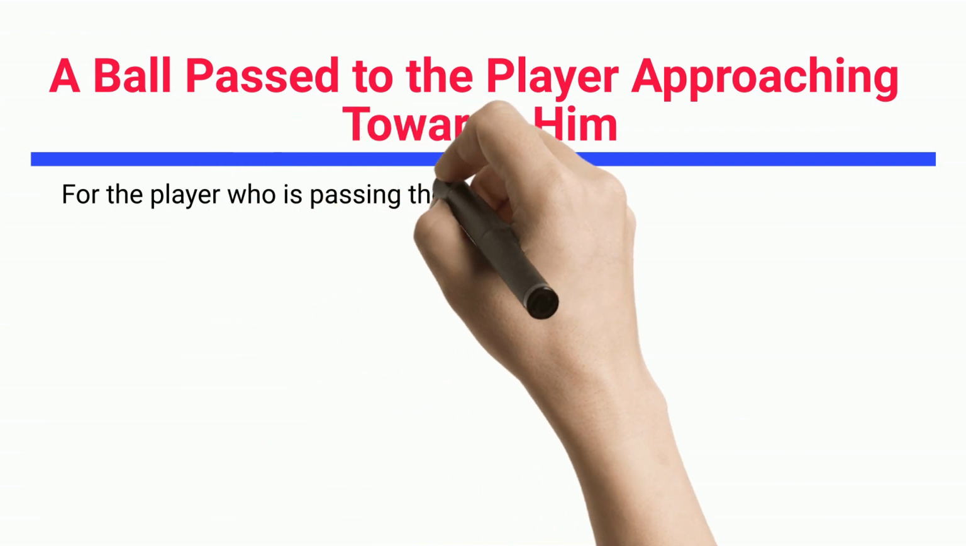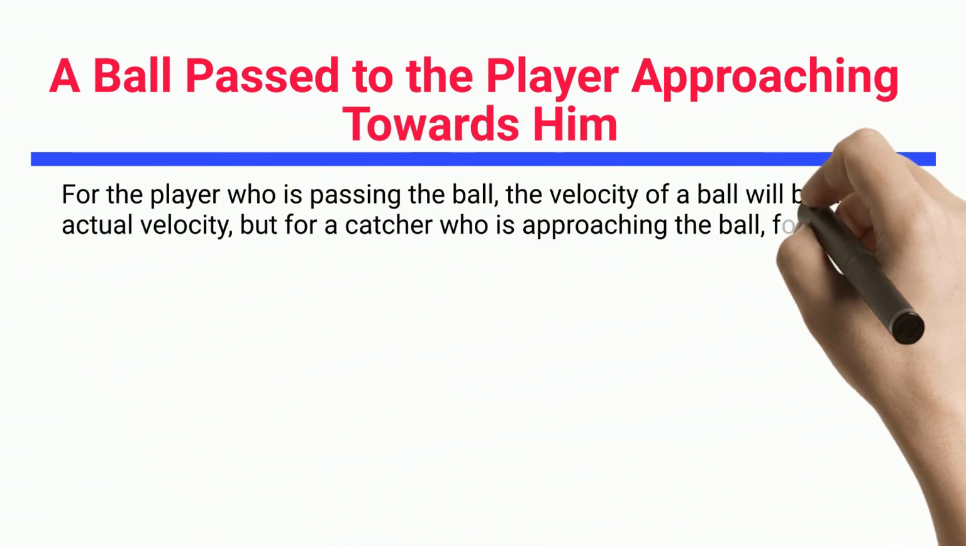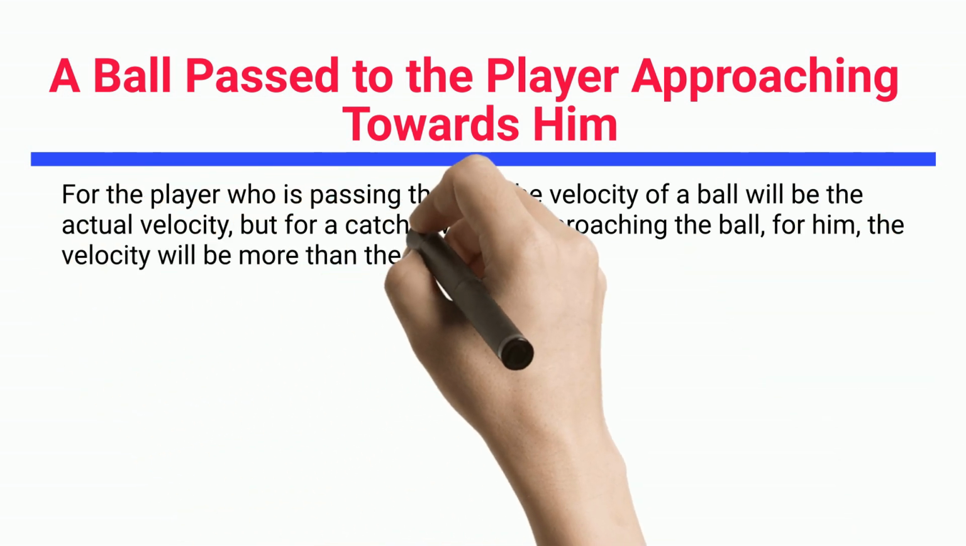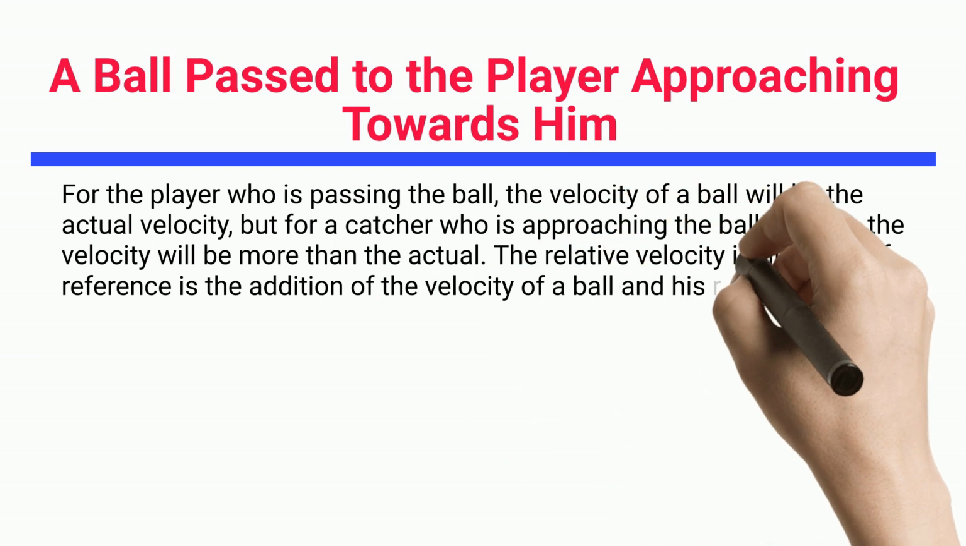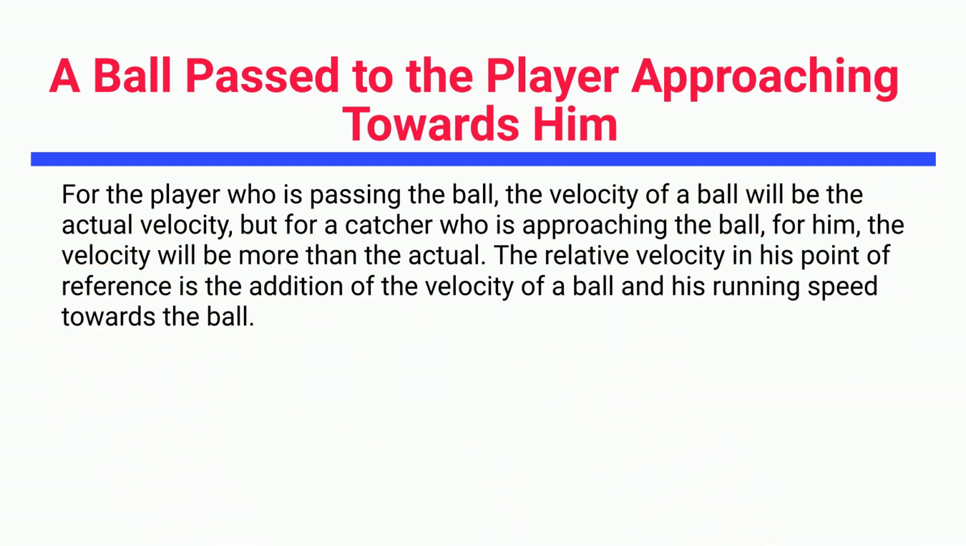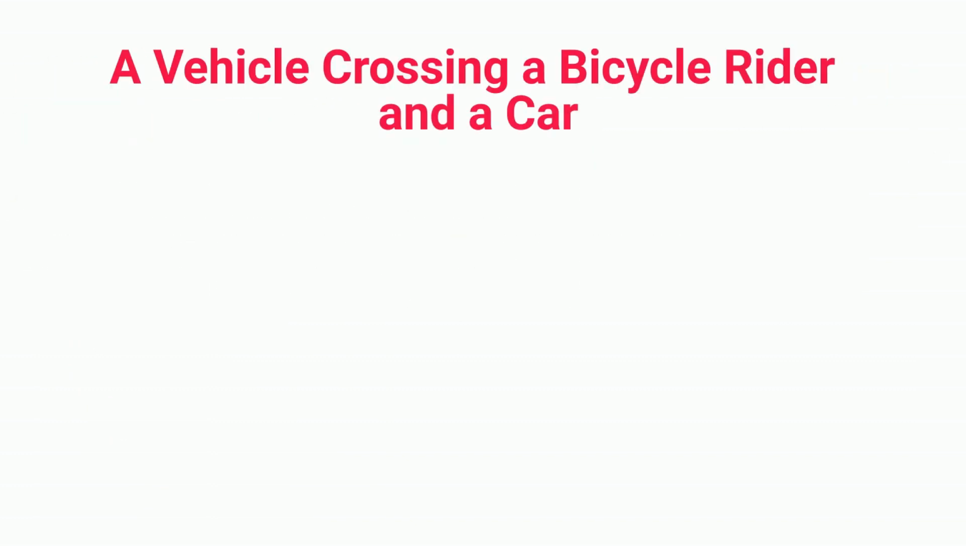A ball passed to a player approaching towards him. For the player who is passing the ball, the velocity of the ball will be the actual velocity, but for a catcher who is approaching the ball, the velocity will be more than the actual. The relative velocity in his point of reference is the addition of the velocity of the ball and his running speed towards the ball.